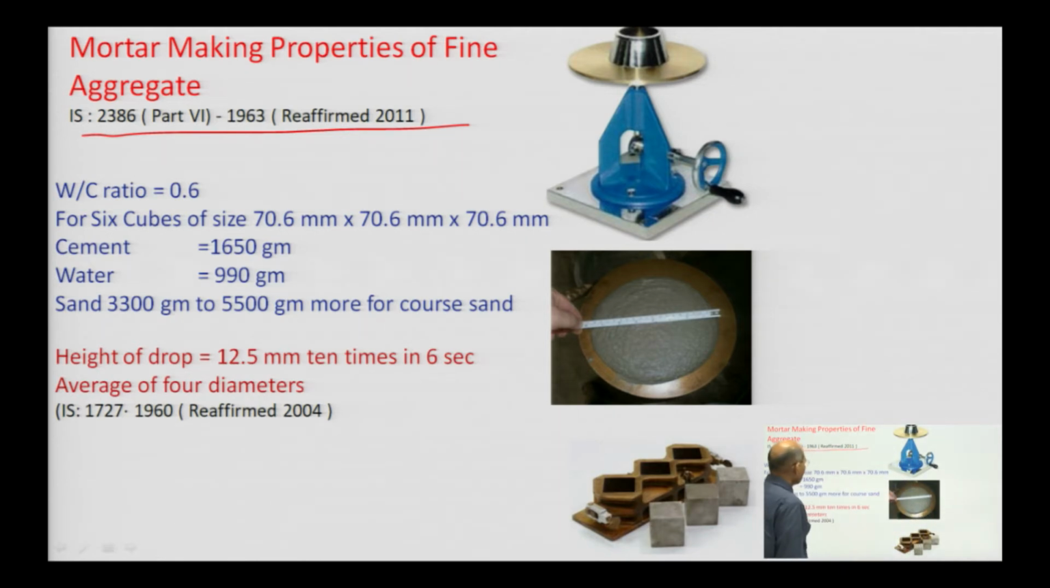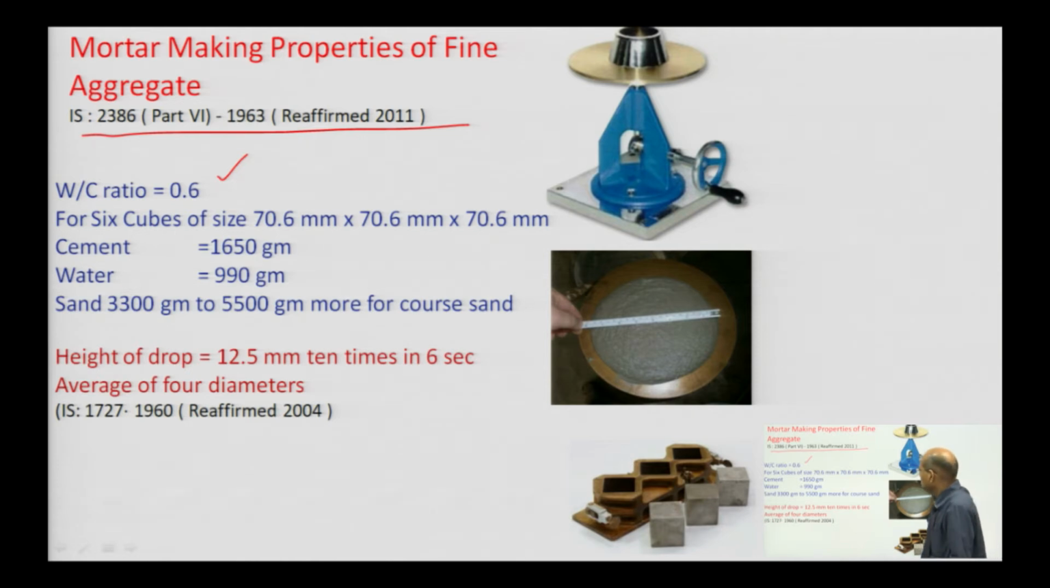For making this, we have to make at least 6 cubes for getting the compressive strength. What should be the compressive strength of that particular thing? You have to take the water cement ratio of 0.6, and suppose you want to make 6 cubes, or even 9 cubes or 12 cubes. Suppose you want to get the strength at 3 days, 7 days or 28 days. So, say suppose you want to prepare 6 cubes.